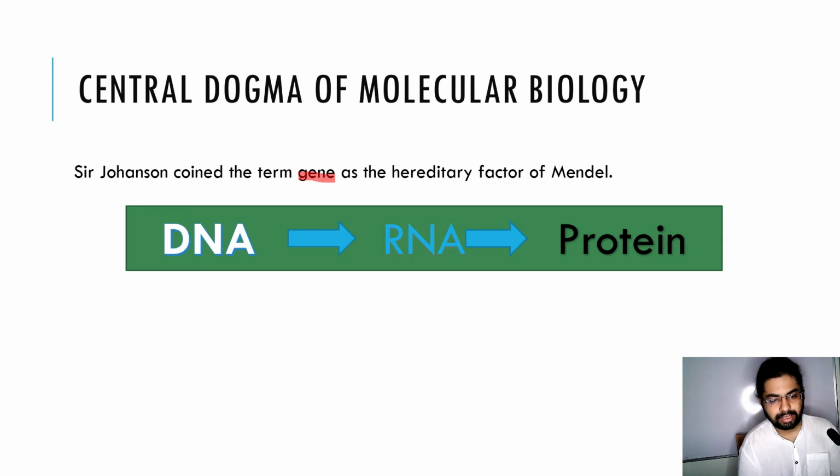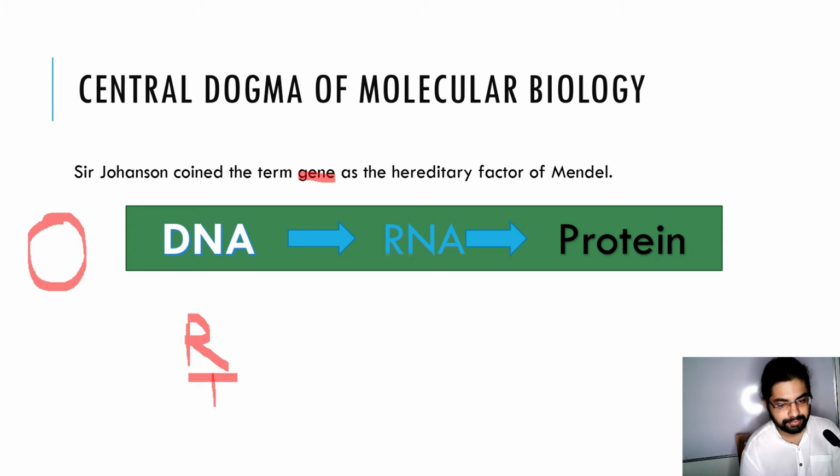DNA to RNA, as I said, is converted by a process called transcription. Before that, DNA replicates by itself. This is another term, replication, an important terminology.